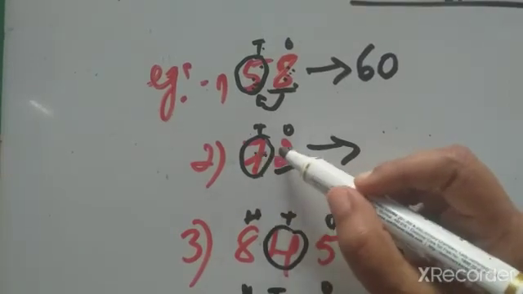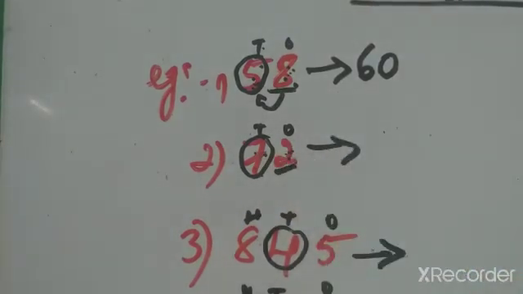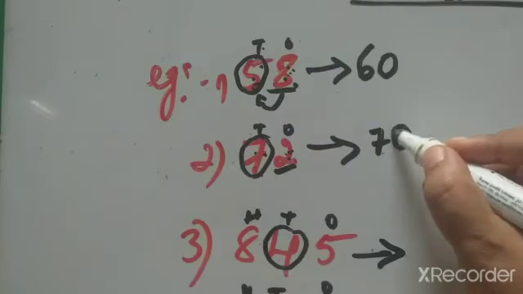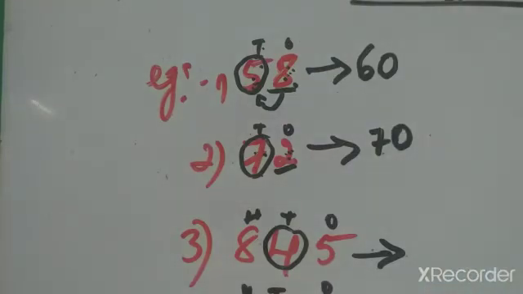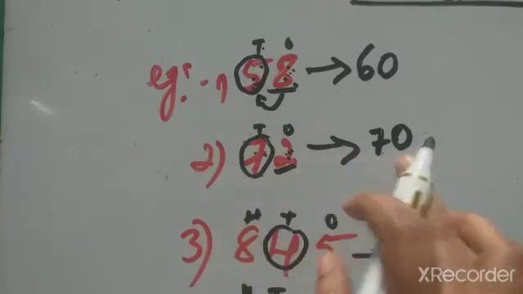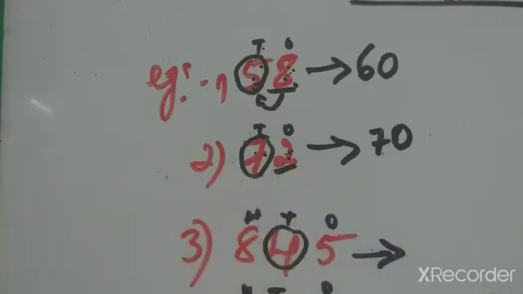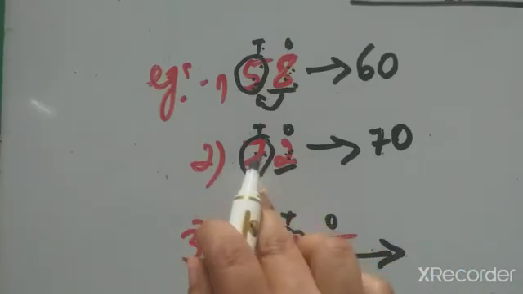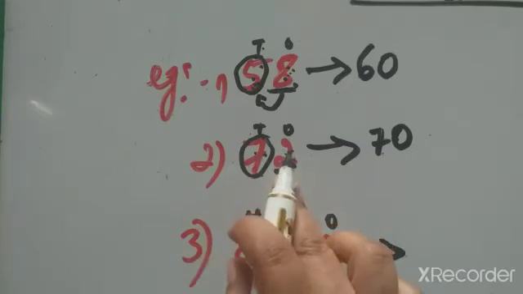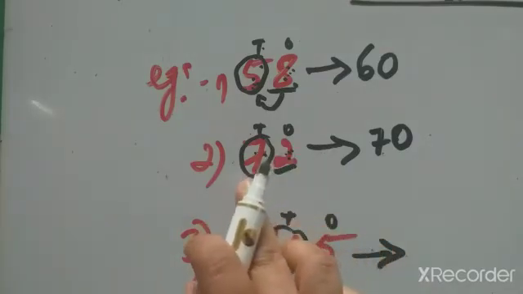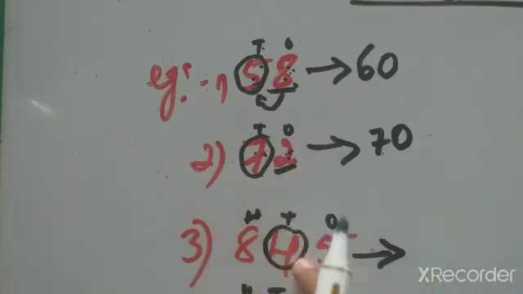Because 2 is less than 5, here they don't have money to give, they don't have money to help the other person. So 7 remains the same, and the next neighbor always becomes 0. So 70. We should not write 2 here. 7 stays as it is. Rounding 7 in the tens place, we check the number after it. After 7 is 2. 2 is below 5. So 7 as it is, no changes, and this number will become 0.